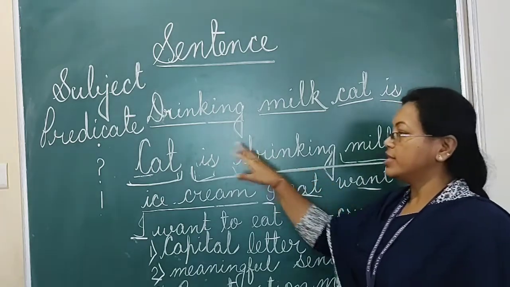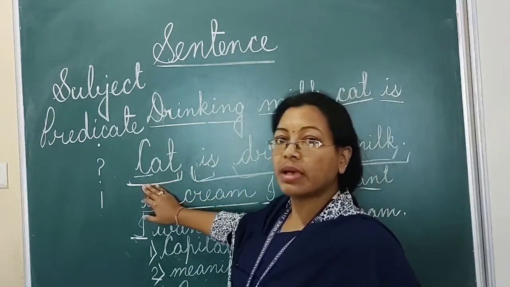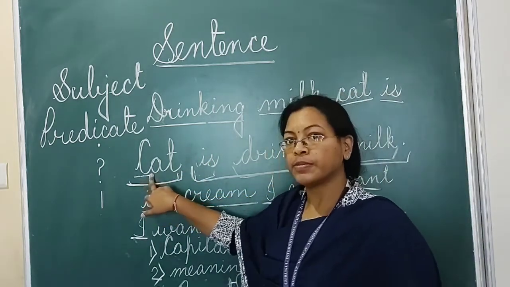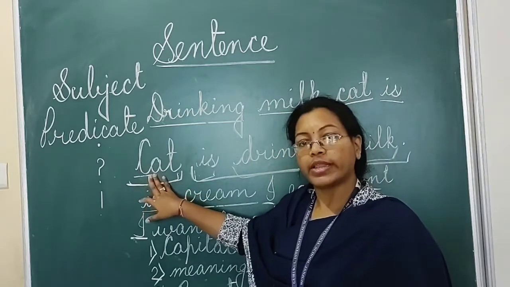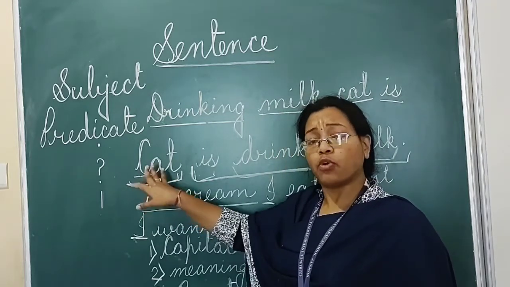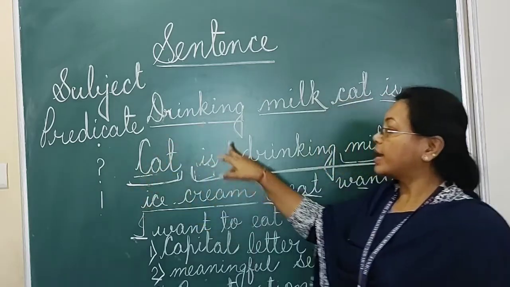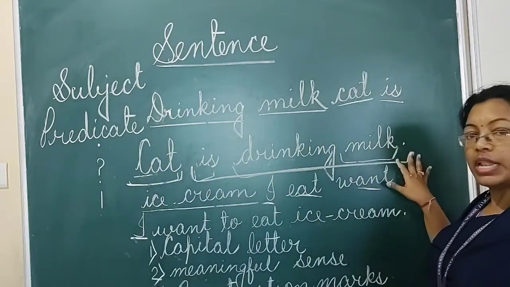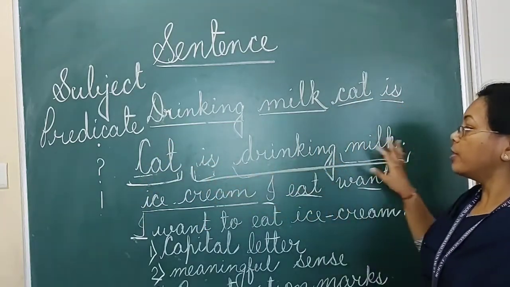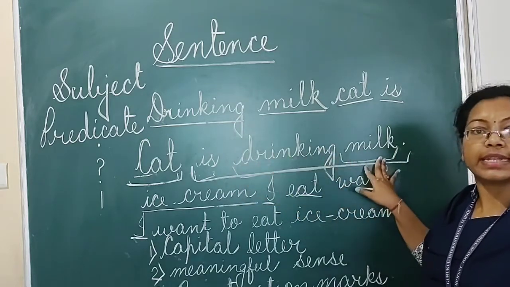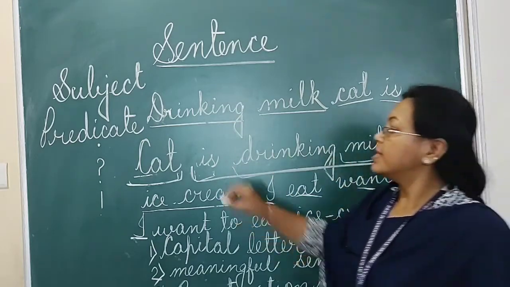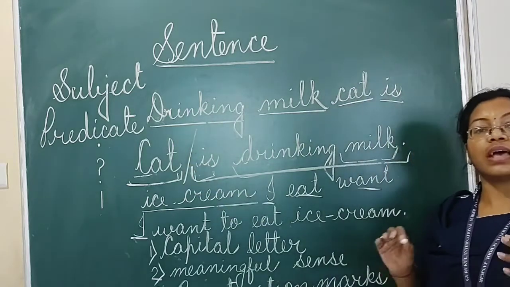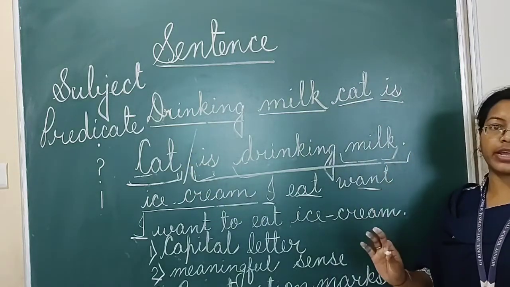In this sentence, we are talking about the subject, that is cat. And what work the cat is doing: the cat is drinking milk. So, is drinking milk is your predicate. Always the sentence has a subject and a predicate.